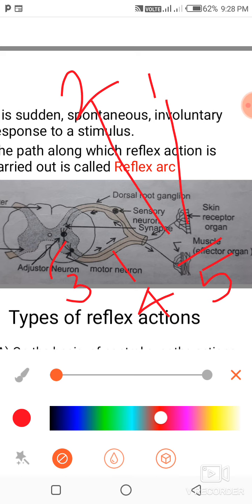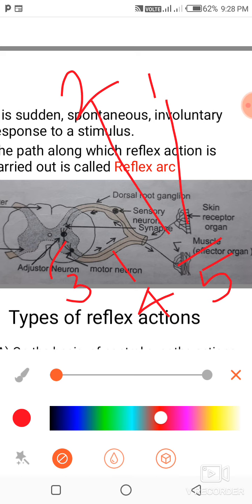Fourth component is the motor neuron that arises from the gray matter and goes to the effector organ. Effector organ is the organ that shows response to the stimulus, and the effector organ is always a gland or skeletal muscle.